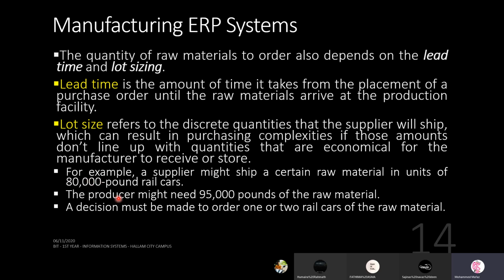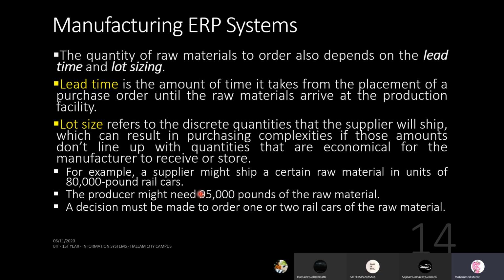Now, let's say as a producer, you have a need of 95,000 pounds of the raw material. So now you are in a situation where you must decide whether to order one or two rail cars of the raw material.